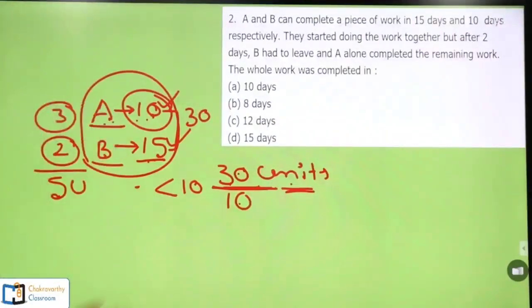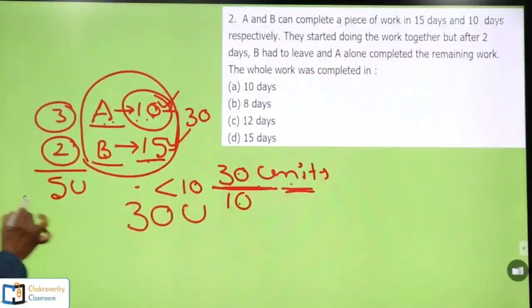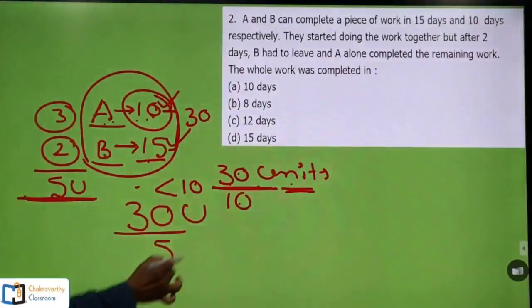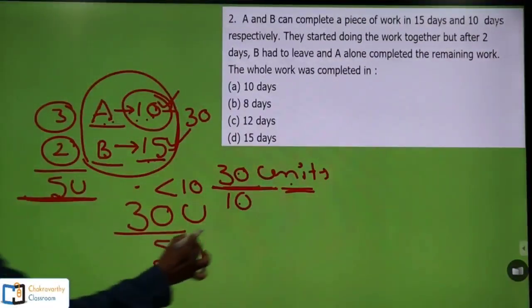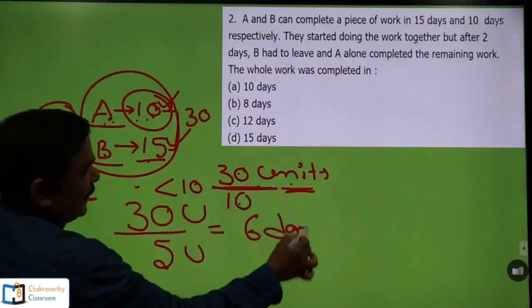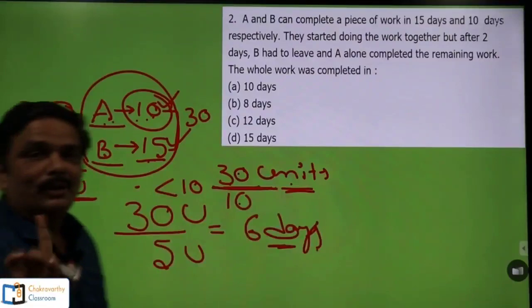So simply we can say total work is 30 units and per day they can do collectively 5 units. That is 5 units per day. In how many days will the work be completed? That should be 6 days. As simple as this one. Have you got the idea? So this is the introduction for you.